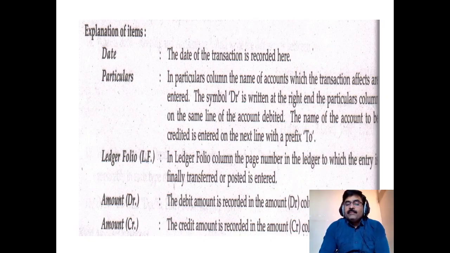For example, salaries paid: salaries account Dr. So the Dr will be entered. Then 'To', which account will be credited? The account that we are crediting will start with the prefix 'To'. So salaries account Dr. To cash account. So that is the thing. In this particulars column we write this.